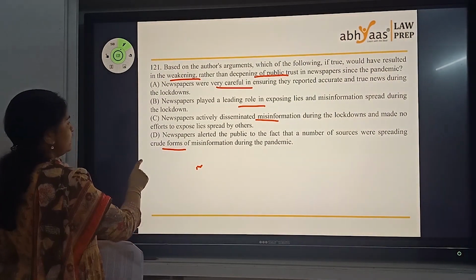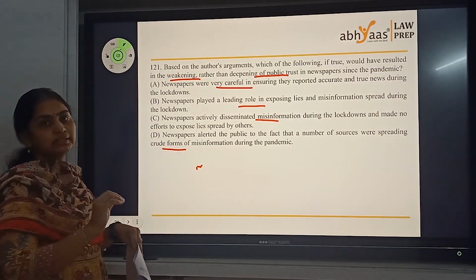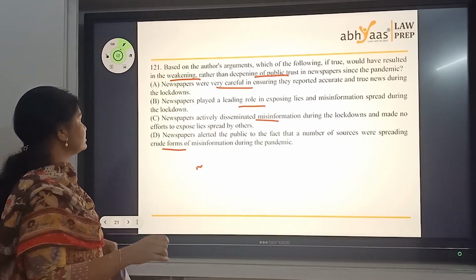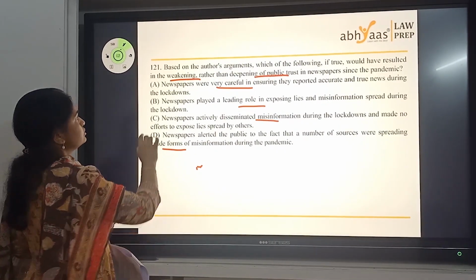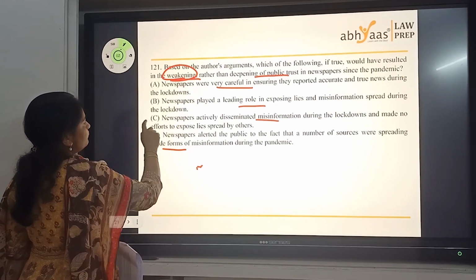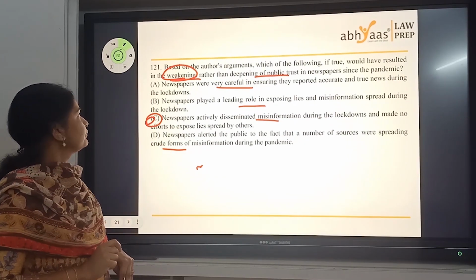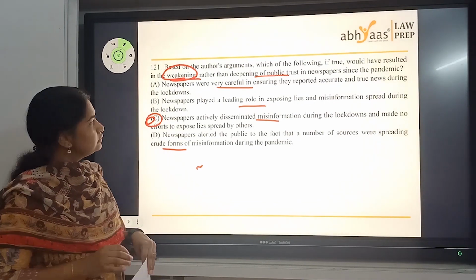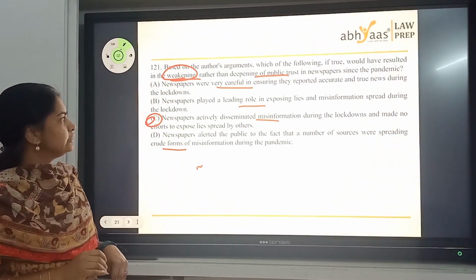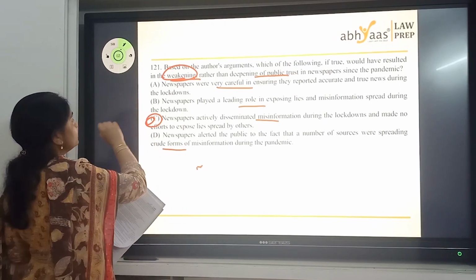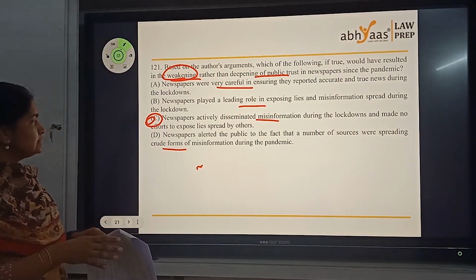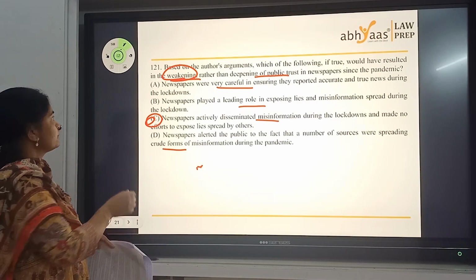A, B, and D turn out to show that newspapers are responsible for trust. C is the only one where newspapers are responsible for mistrust. So since the question is about weakening, here the answer is C. So a little two-line question here. A careful reading again would help you to get the right answer. Okay. So for 121, as per my set, the answer is C.